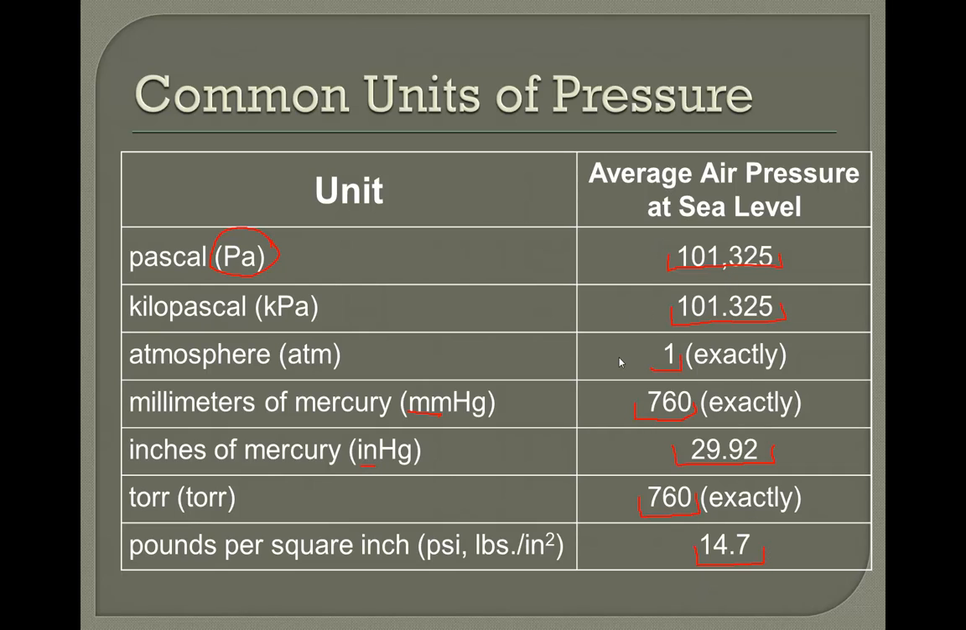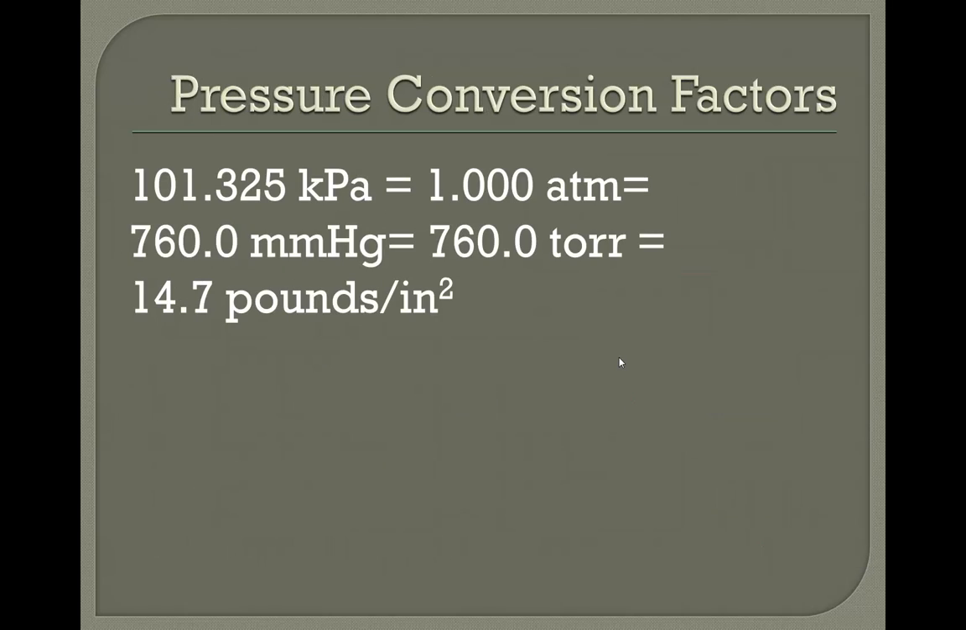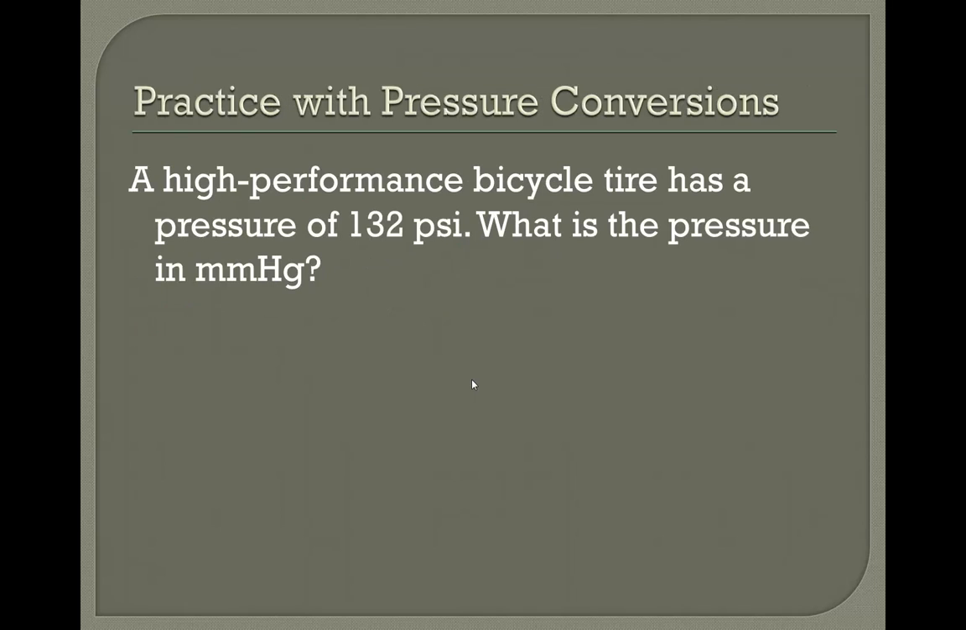So that means you can then create conversion factors from them. So 101.325 kilopascals is the same thing as 14.7 pounds per square inch. Or 1 atmosphere is the same thing as 760 torr. You don't have to go through all these units to get from one to the other. You can just pick two of them and relate them to one another. So let's do some practice with the conversions.